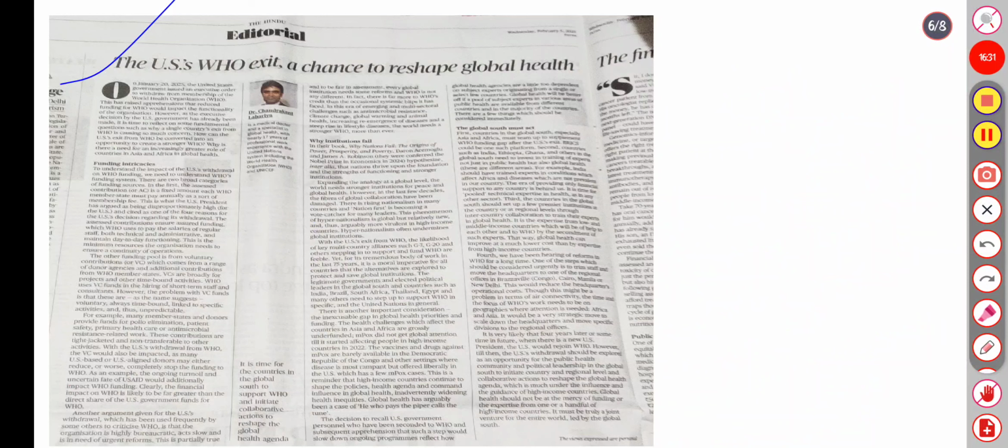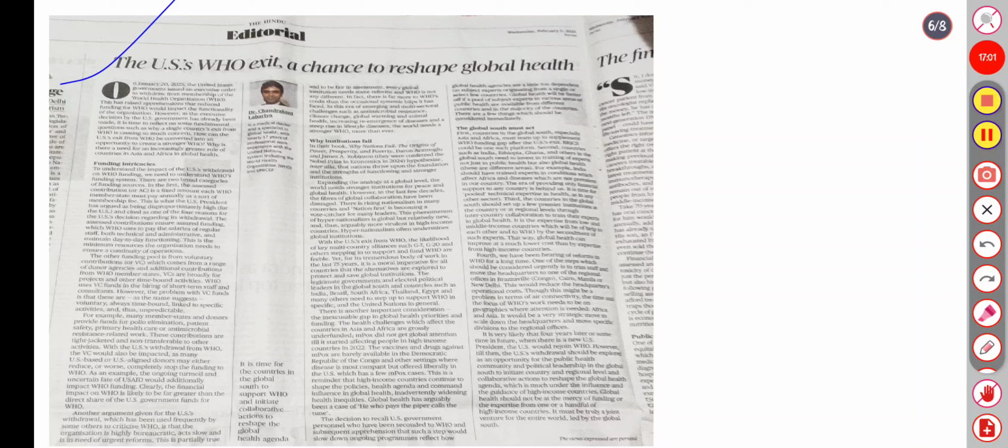The editorial is titled US WHO exit, a chance to reshape global health. I had already told you about this through the charts, and today there is an editorial about it: how the US WHO exit is a chance to reshape global health. The writer is a medical doctor and specialist in global health for 17 years, with experience in the United Nations system, including the WHO and UNICEF.